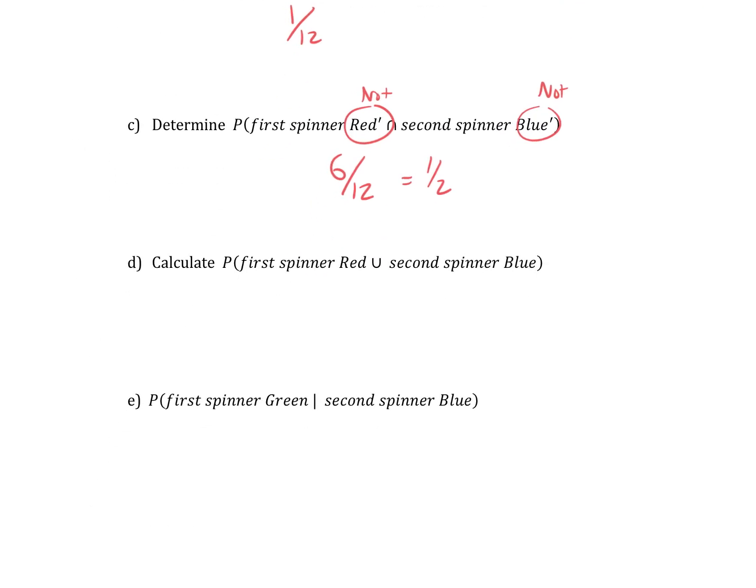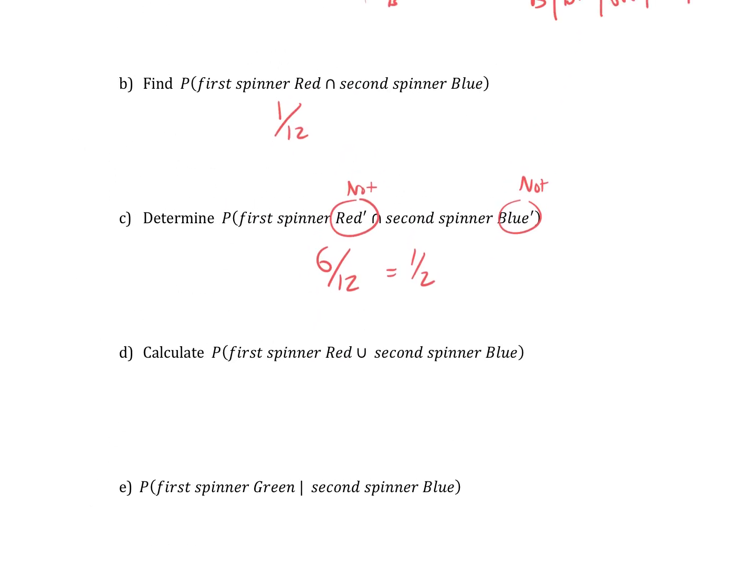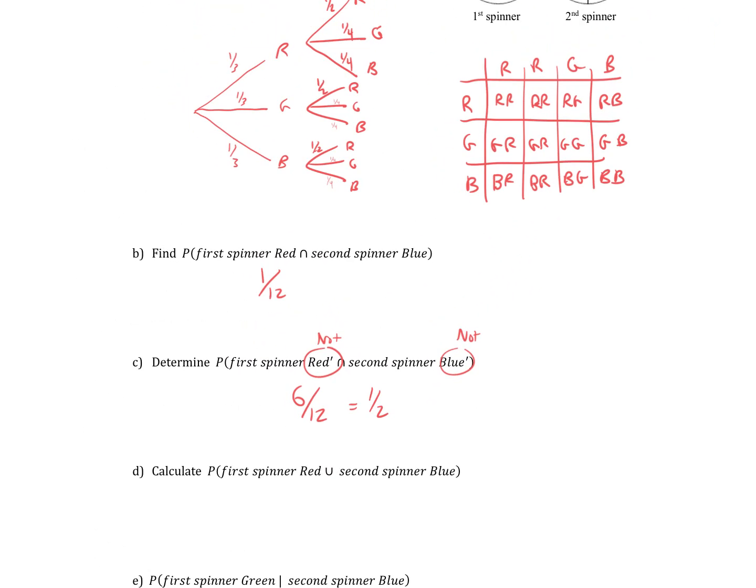I counted probably the first spinner is red, or the second spinner is blue. I like the table better. I don't know if you do by now, but I kind of do. First one's red, which would include all of these, or the second one's blue, which would include all of those. It's kind of like the dice the first day, having a 6 at all. I see 7 of them there. 7 out of 12.